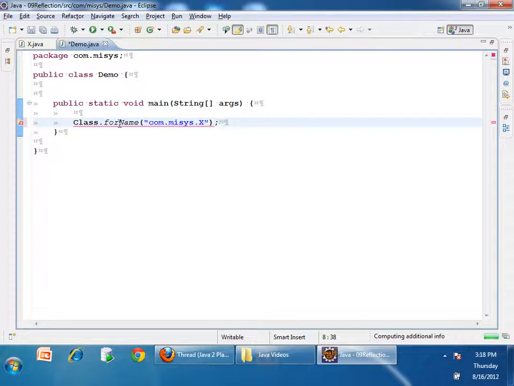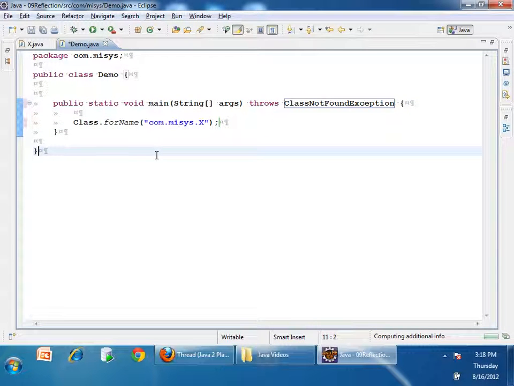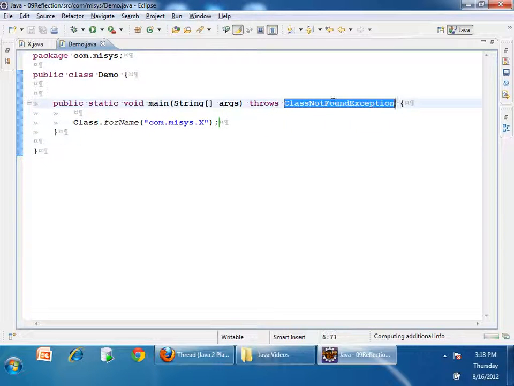This is throwing some exception. I'll just throw it. What is the exception? ClassNotFoundException. Actually, what the static method will do is try to find this class in the classpath. It will try to load this class into memory. Class.forName will try to load a .class file into memory.